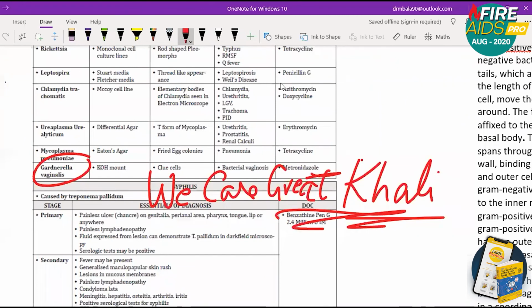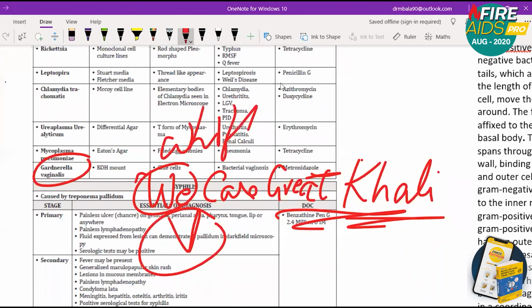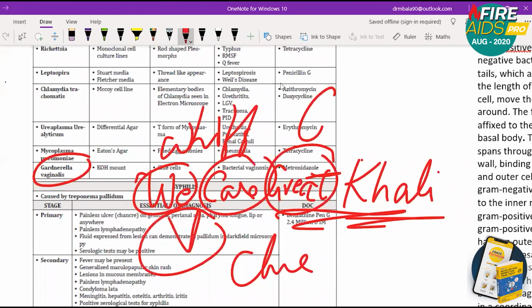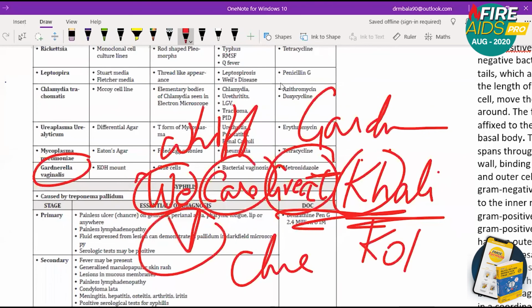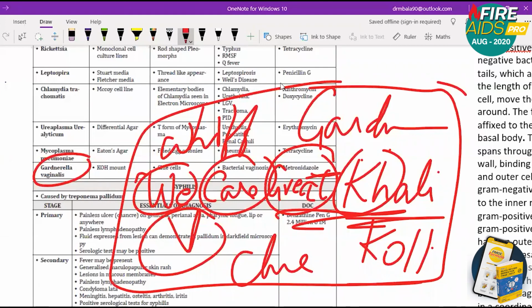So V stands for vaginosis and whiff test. CARE stands for clue cells. Great Kali: G stands for Gardnerella, Kali: K stands for KOH mount. We care Great Kali. So this is the mnemonic I'm going to say.